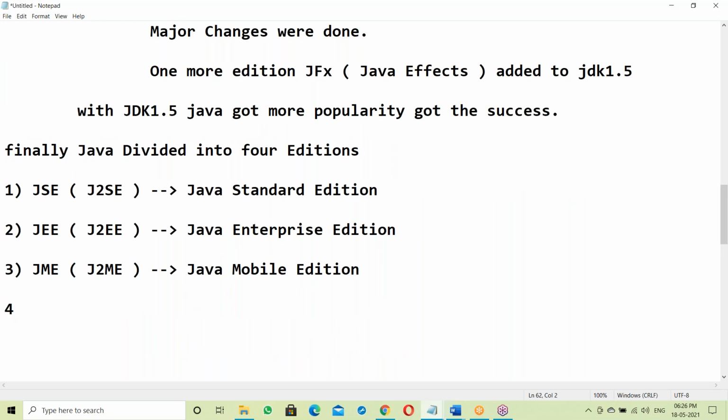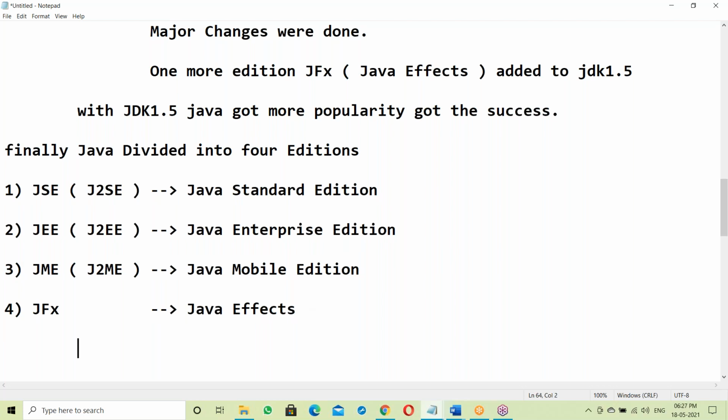Okay, next, the fourth one, JavaFX. Yes, JavaFX, I don't have another name for this. Finally, Java is divided into four editions: Java SE (Standard Edition), Enterprise Edition, Micro Edition, and JavaFX. These are the four editions, right?